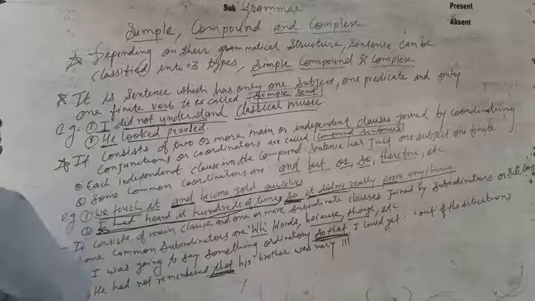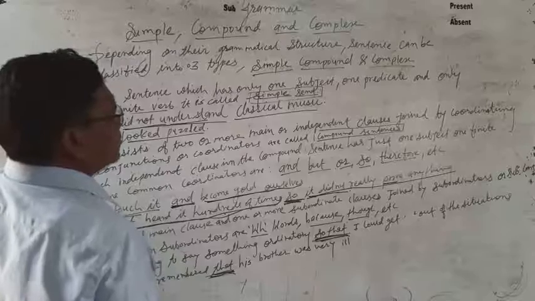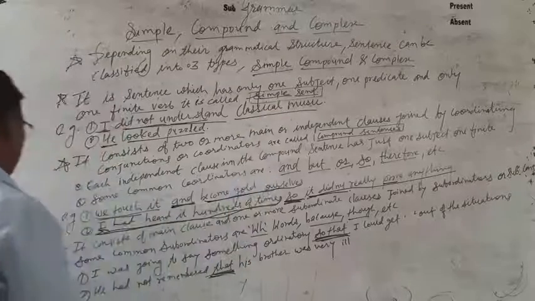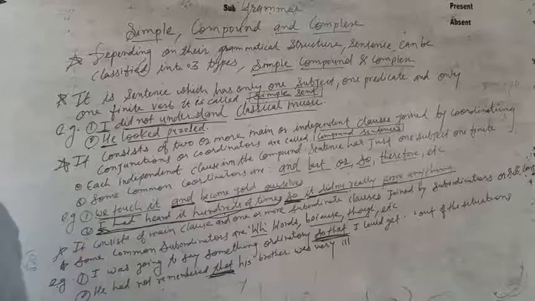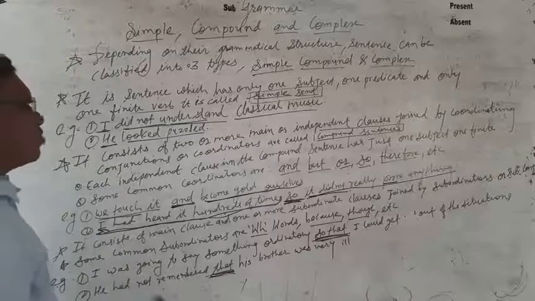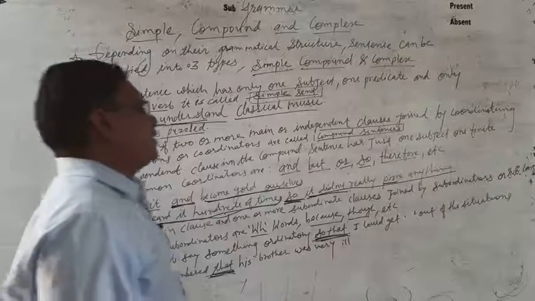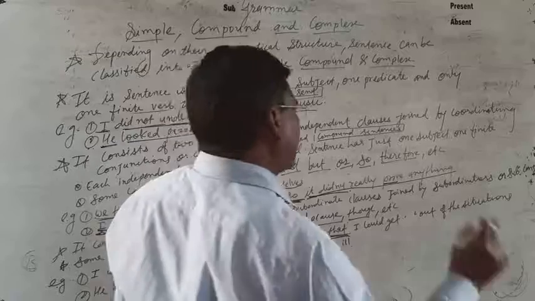Number three. What about the complex sentence? It consists of a main clause and one or more subordinate clauses joined by subordinators or subordinate conjunctions.